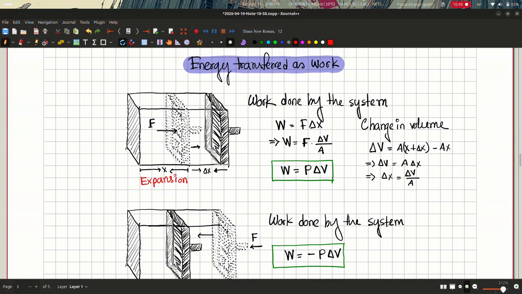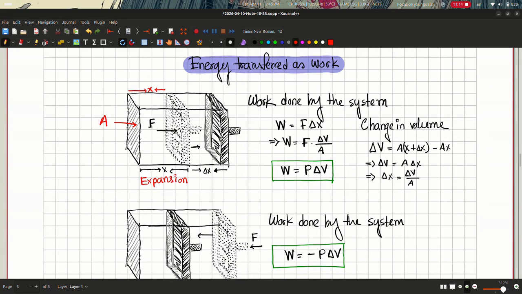So let's say that we have a cross-sectional area of the container, that is A, and let's consider that initially this length was x, so the initial volume was A times x, right? This was the initial volume here, and due to the pressure building up, the force exerted on the piston, this piston moves a little distance of delta x.